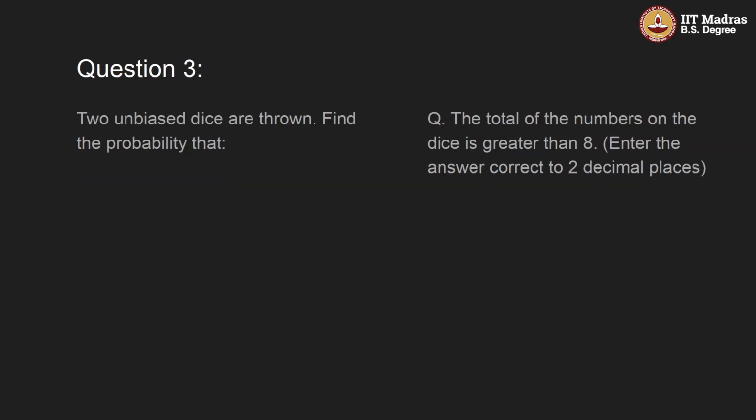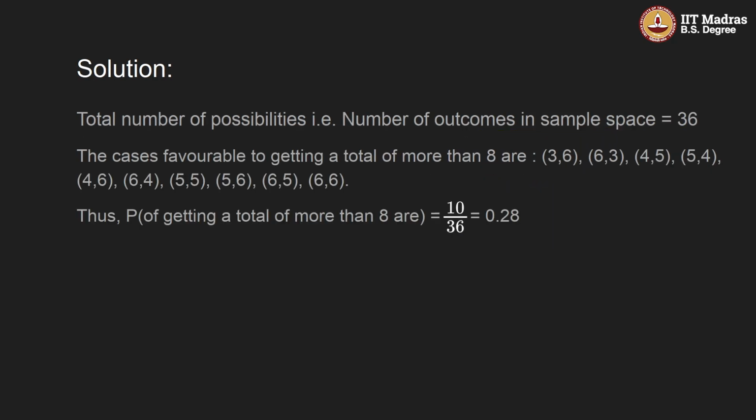Okay. Now question 3. We have the same case only. The question is, the total of the numbers on the dice is greater than 8, right? That is, the sum of the numbers should be greater than 8. It can be 9, it can be 10, it can be 11, and it can be 12. So we have to look for the cases in which the sum is 9, 10, 11, and 12. Okay, so let's look into the solution.